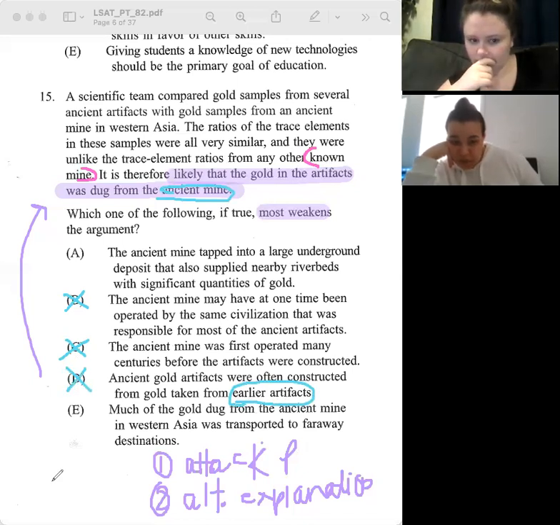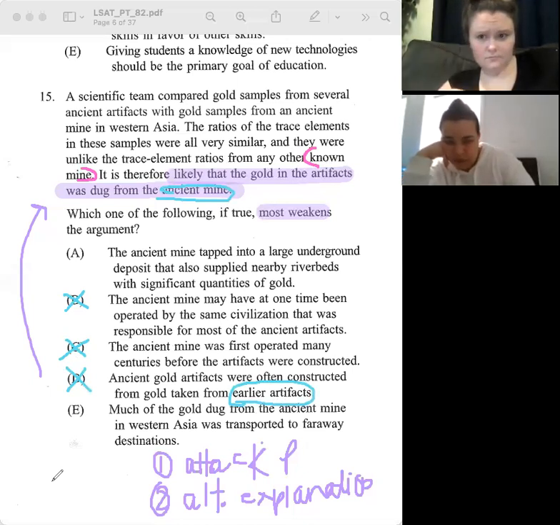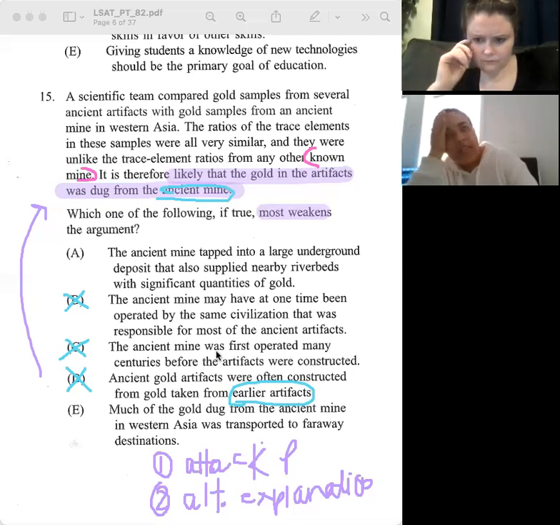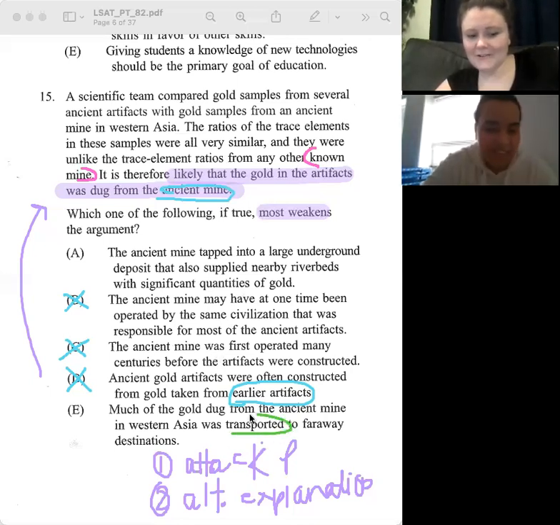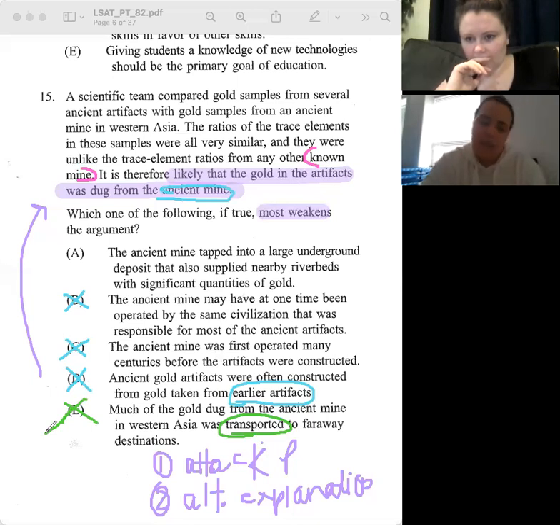E, much of the gold dug from the ancient mine in Western Asia was transported to faraway destinations. I think I may have picked this one and it was wrong. Let me see. What did I pick for this one? Yeah, I picked E, and I don't know why I picked E. I guess I was thinking, okay, they took this gold somewhere else, but I don't see why it matters. It doesn't matter that it was transported. Yeah, it was transported, but it still could have come from the mine. I wonder if you crossed them all off and then just went with E. You tend to do that.